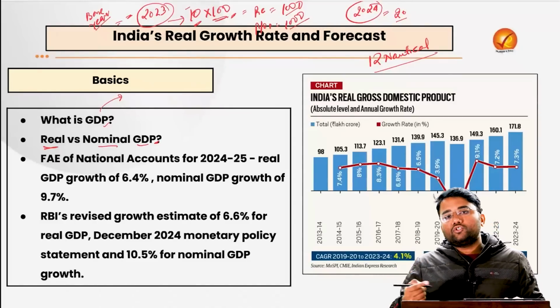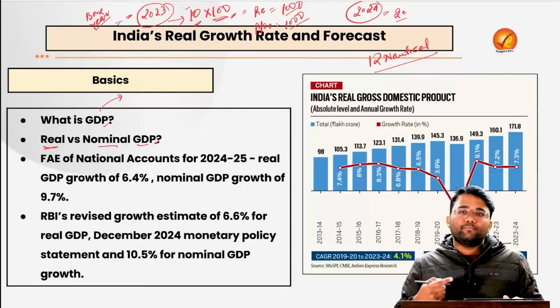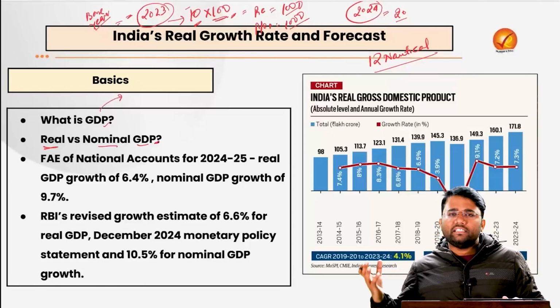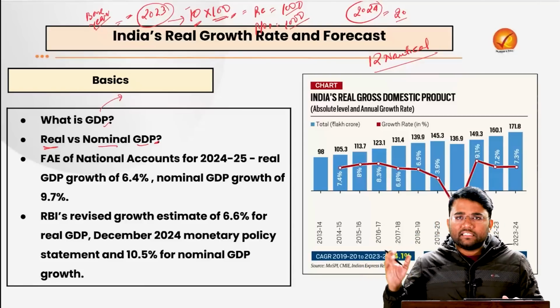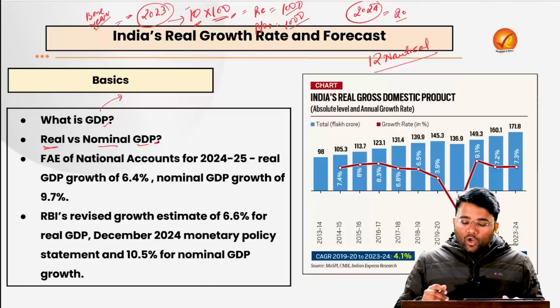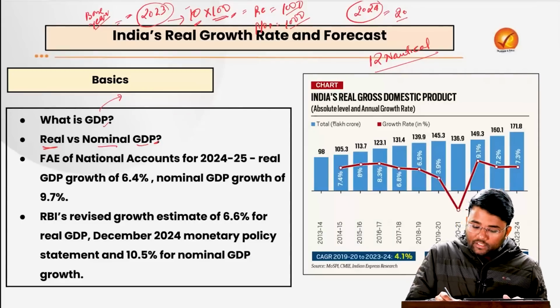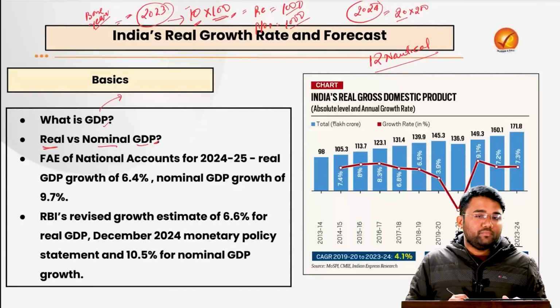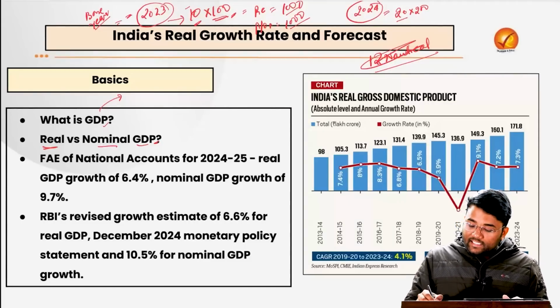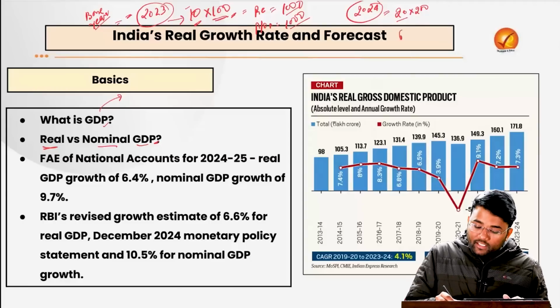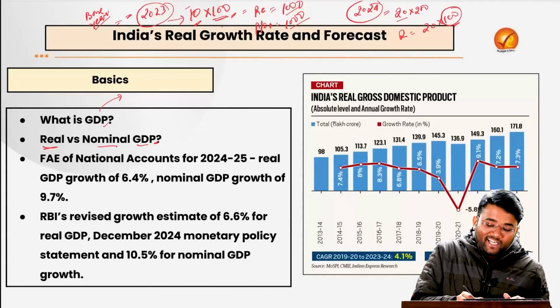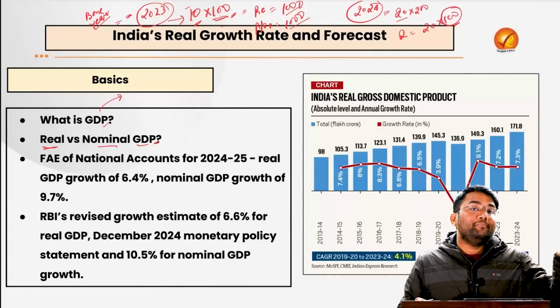But the cost of each chocolate also increased, because of other factors like the increase in the cost of raw materials, transportation cost, or the wages of the workers, etc. The cost of each chocolate increased to 200 rupees. So the real GDP will be 20 into 100 only, meaning this is the constant price chosen by a base year.